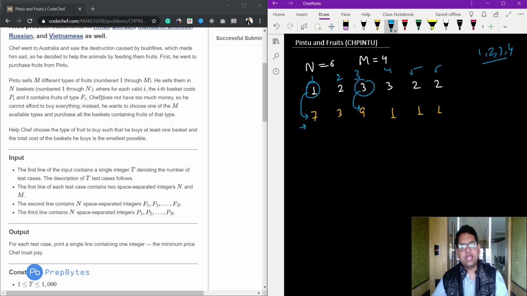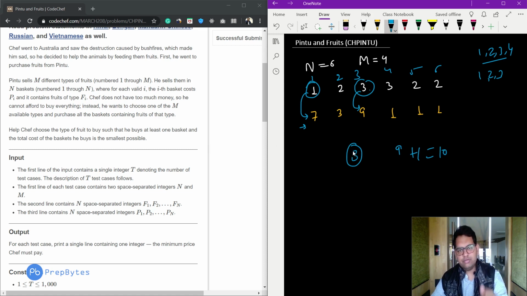Okay, Chef does not have too much money, so he cannot afford to buy everything. Instead, he wants to choose one type out of the m available. In this example we do not have all 4 types available, we just have 1, 2 and 3. So he will choose any one of the types that is available and purchase all the baskets containing fruit of that type. So if he chooses type 3, he has to purchase all the baskets of that type. That means he has to purchase the third basket and the fourth basket. The third basket costs 9 rupees and the fourth costs 1 rupee. So in total he will give 10 rupees.